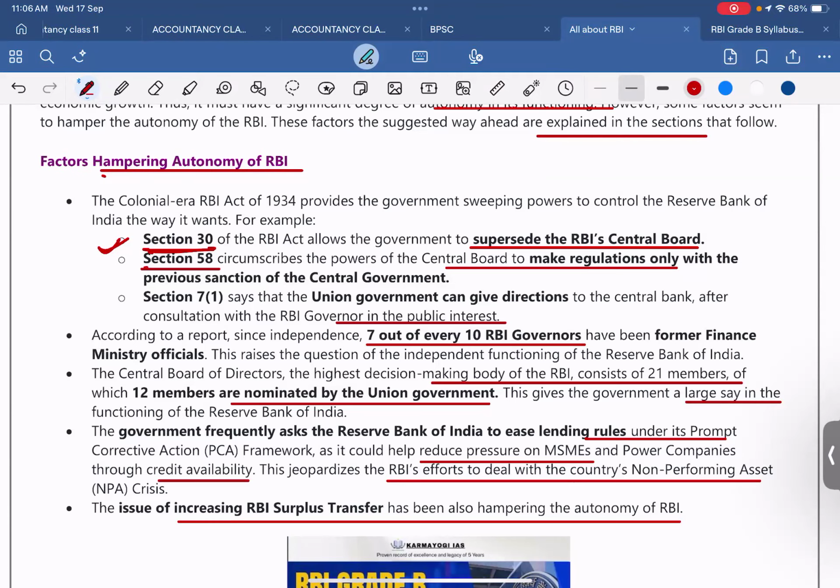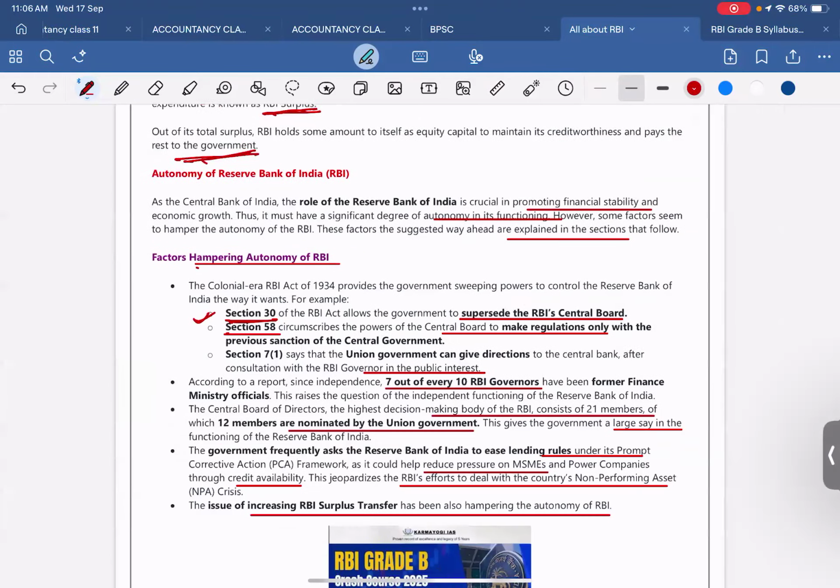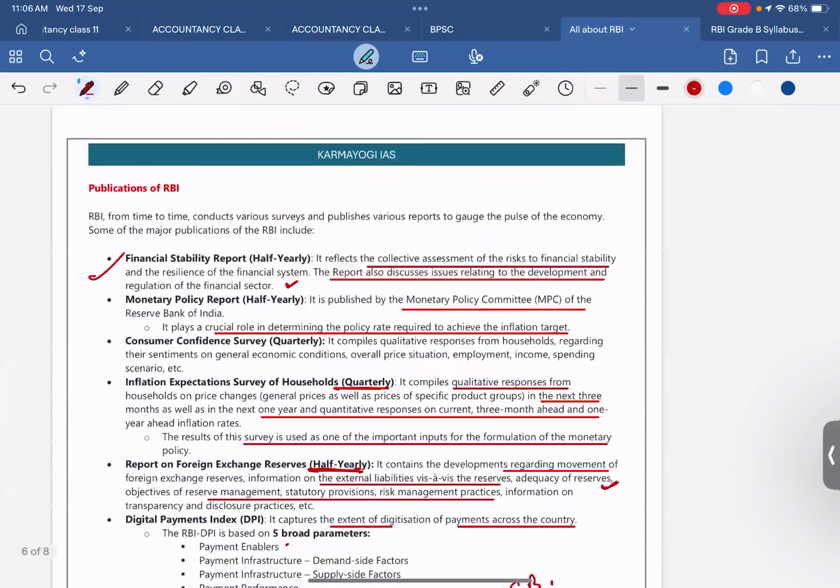Clear? Any doubt till now? No, sir. Fine.